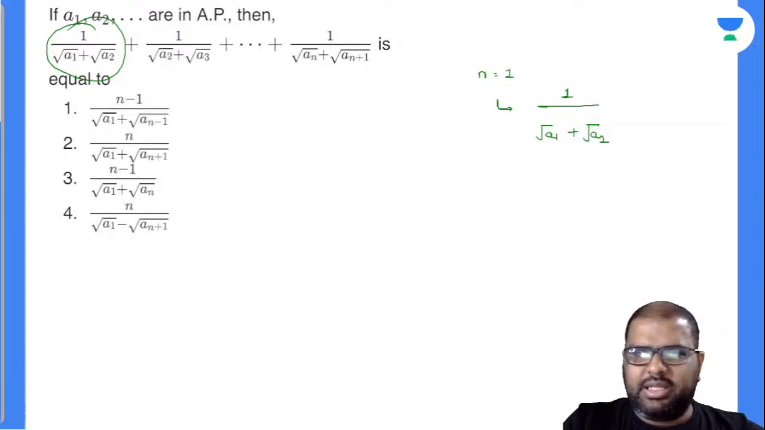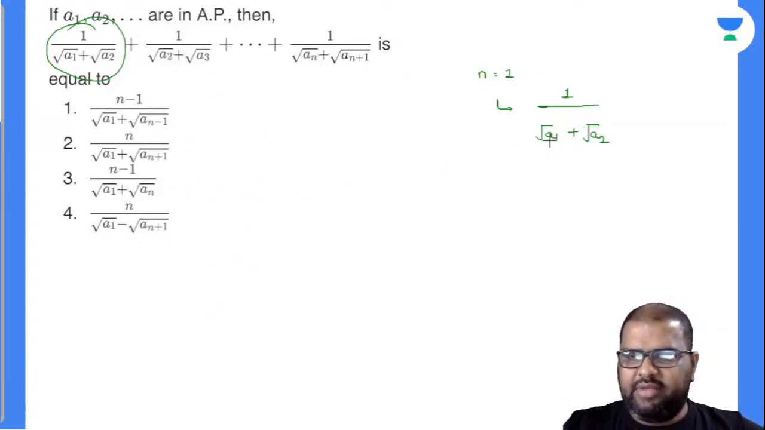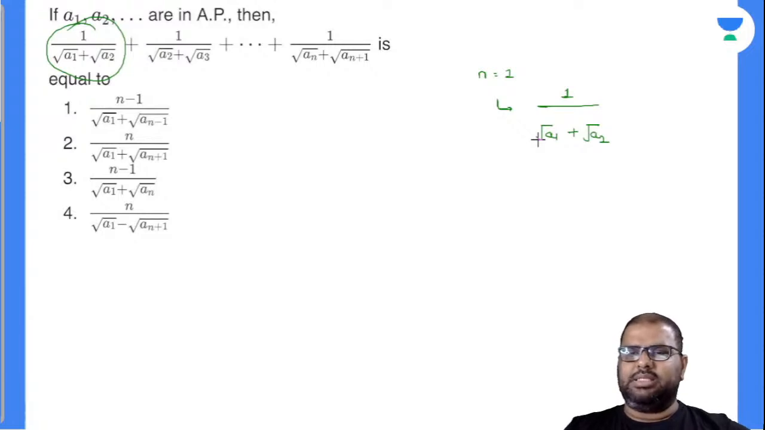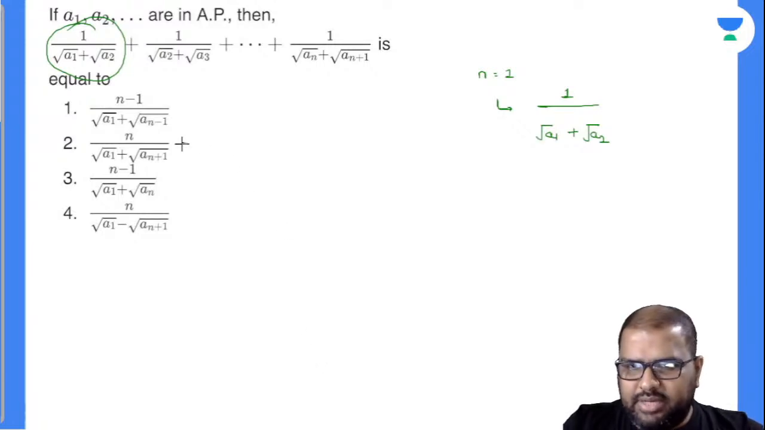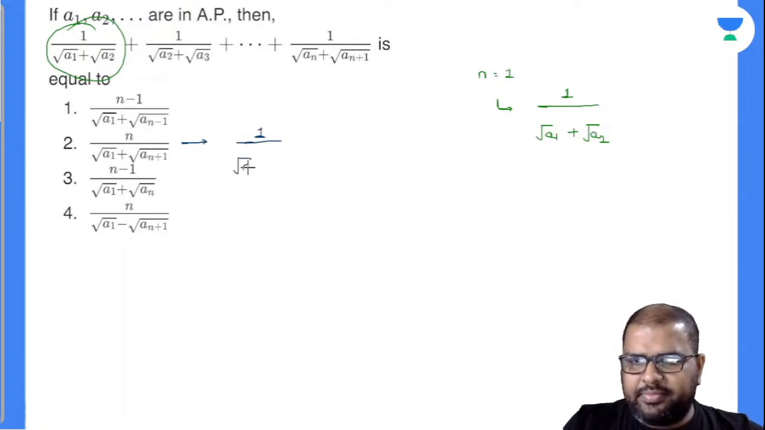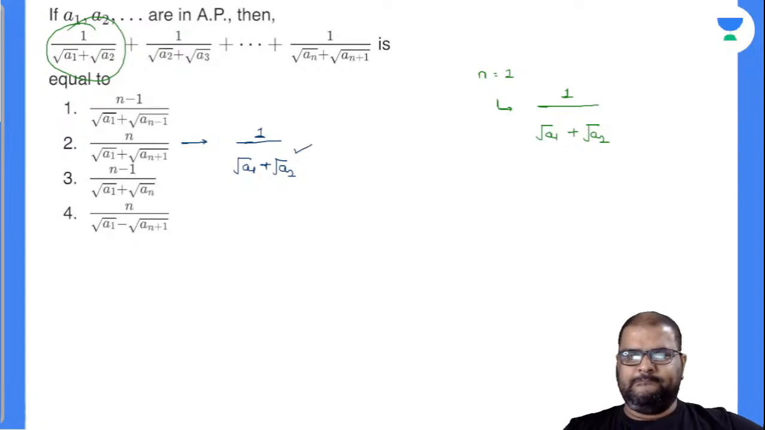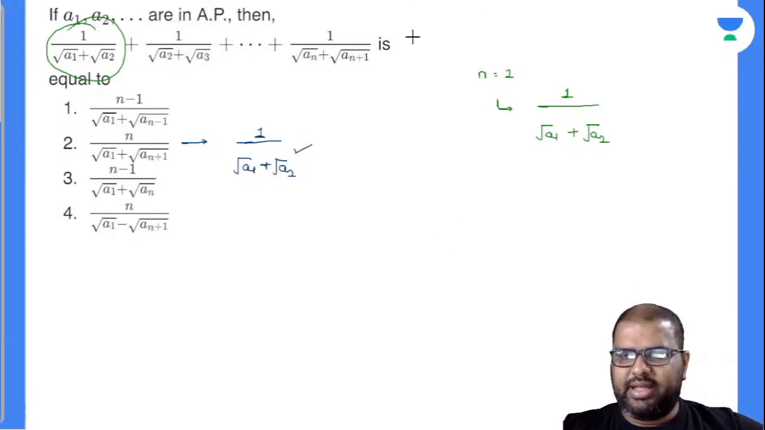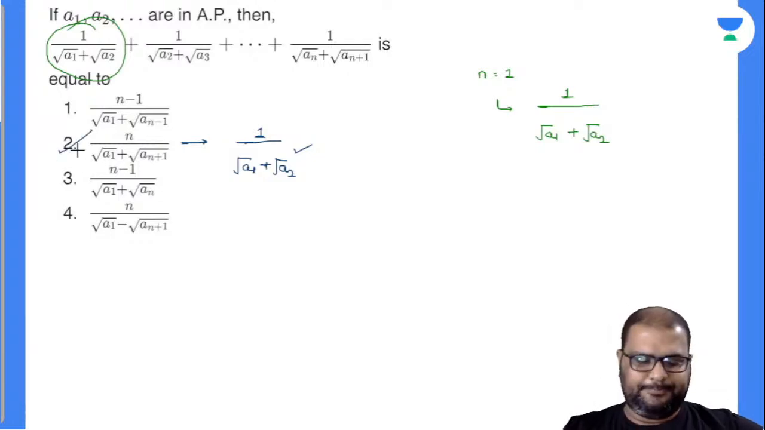Substitute the same thing in the given options. Wherever this option satisfies, that will be your answer there. If you closely observe, your second option will satisfy: if n is equal to 1, it is 1 divided by root of a1 plus root of a2. Hope you got my point there. Perfectly right. So finally my second option is my answer there.